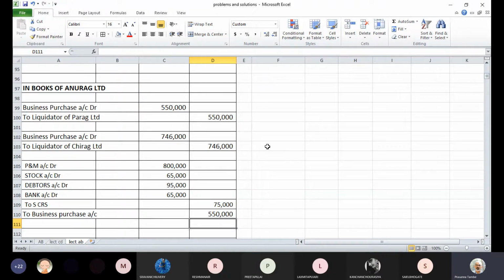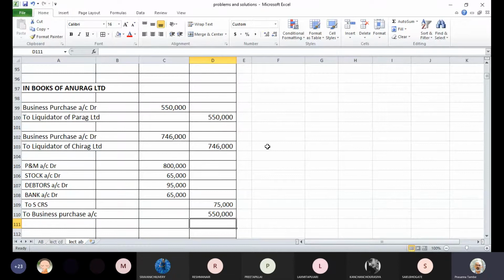So our entry for Parag Limited will be: plant and machinery account debit 8 lakhs, stock account debit 65,000, debtors account debit 95,000, bank account debit 65,000, to sundry creditors 75,000, to business purchase account, our PC, 5,50,000.